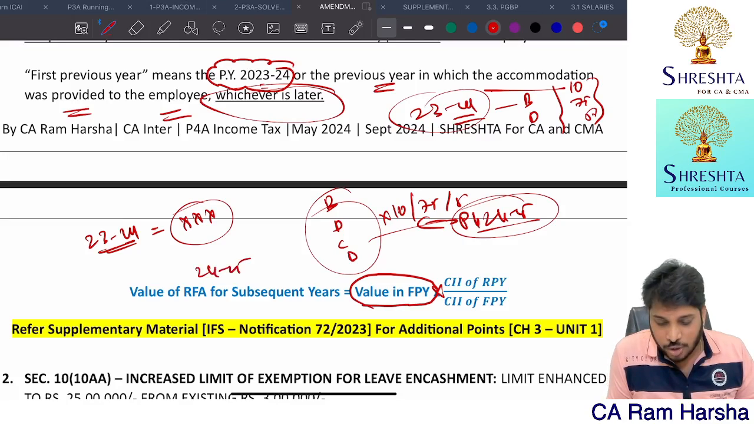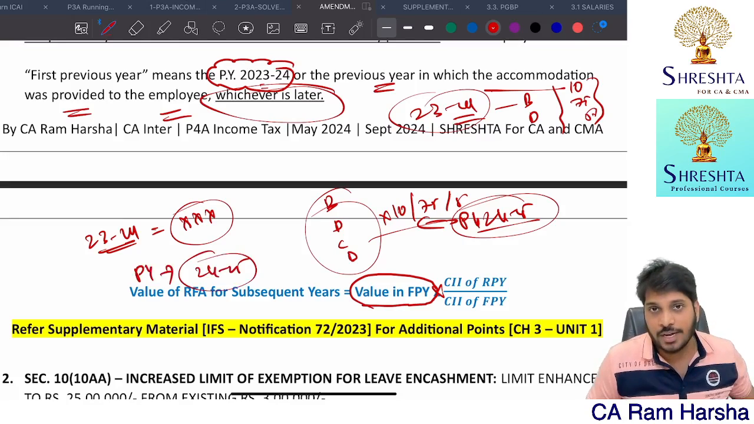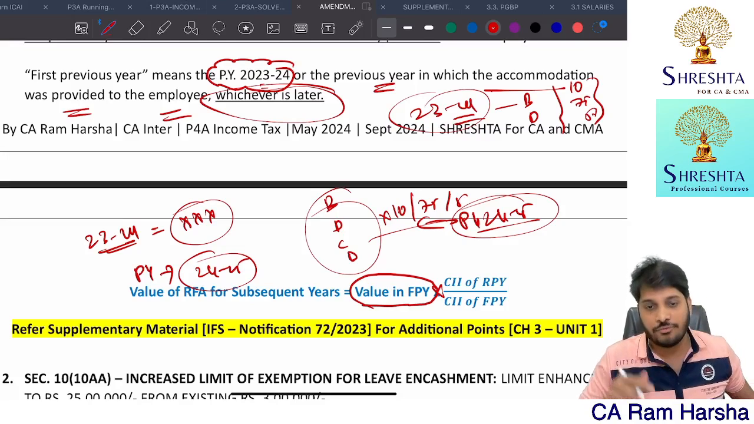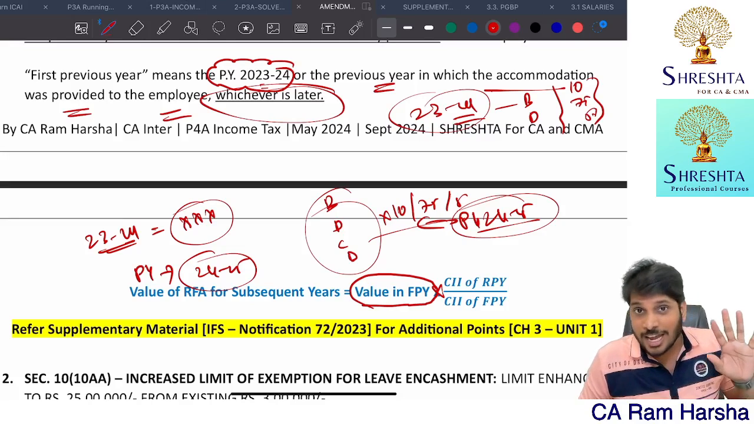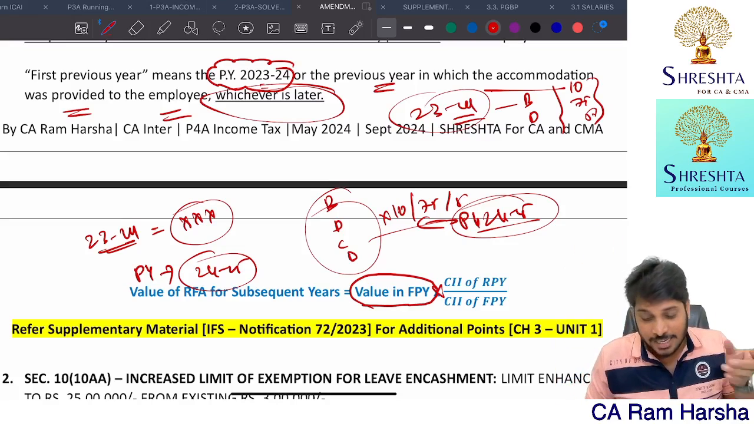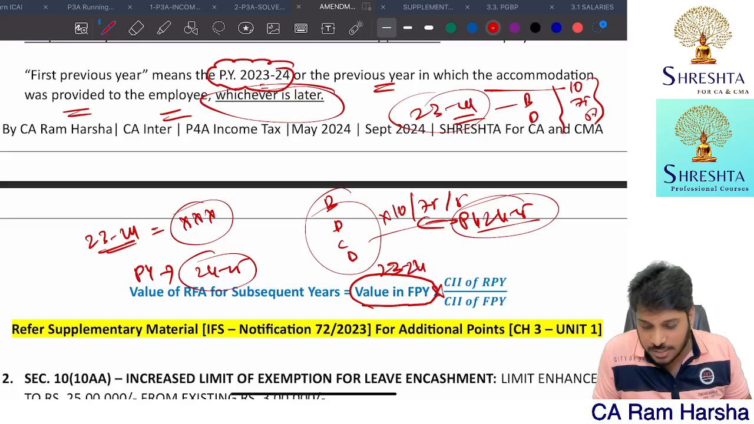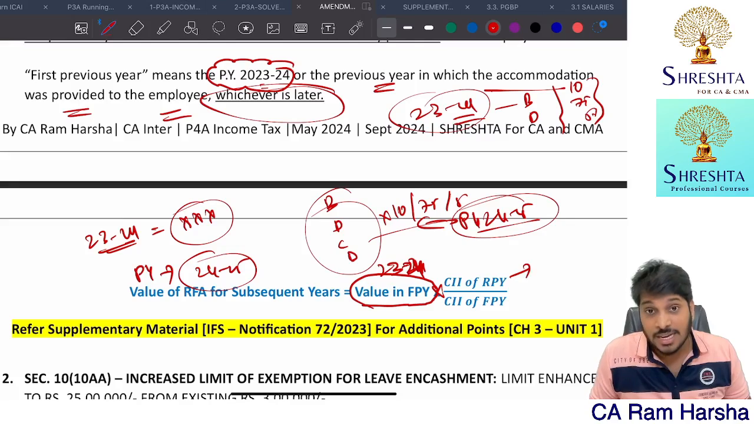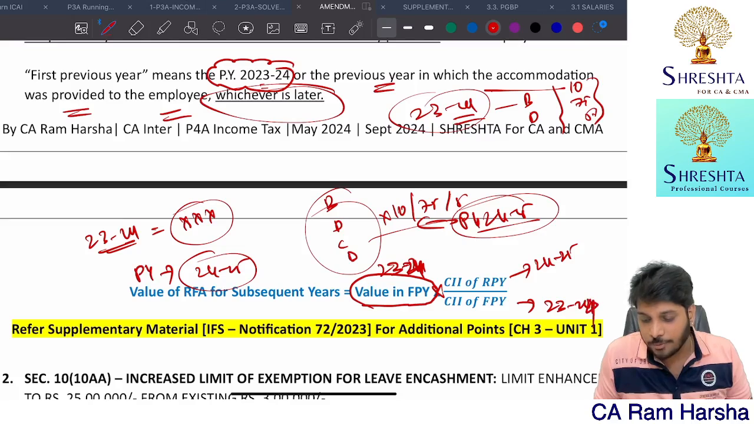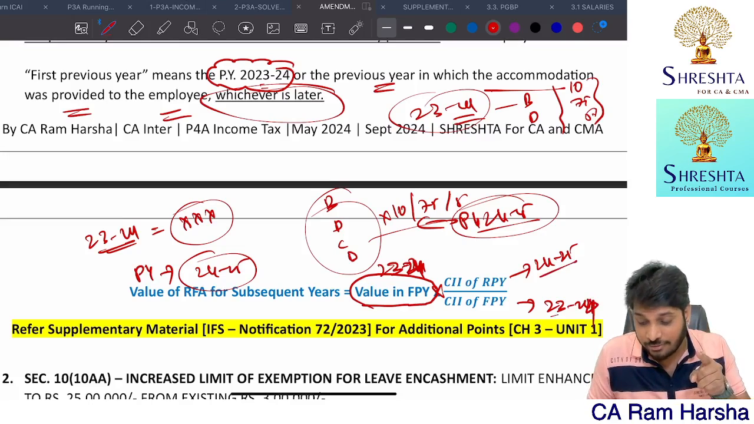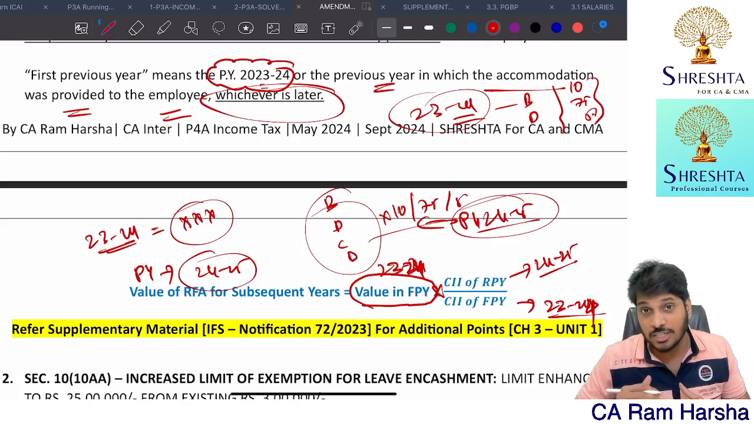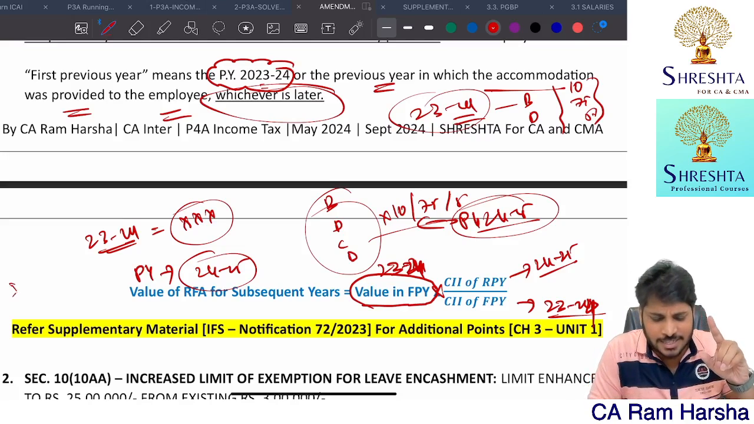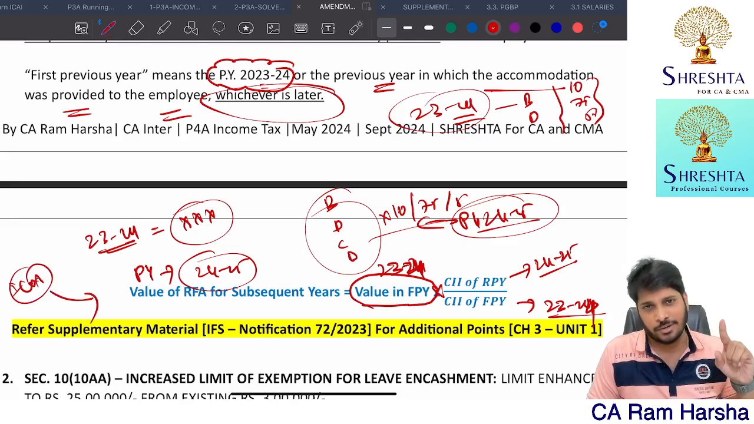Now for 24-25, what is the perquisite value for rent-free accommodation? Don't take 24-25 salary figures. Take the 23-24 perquisite value multiplied by the CII of 24-25 over the CII of 23-24, the cost inflation index of 23-24. Something like the indexed cost of acquisition concept is applied here. This change has been brought.